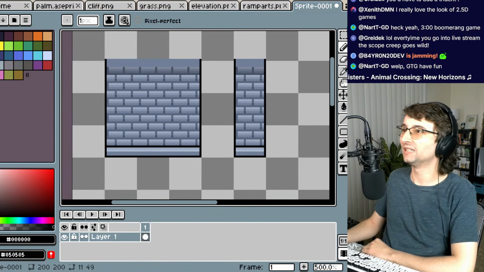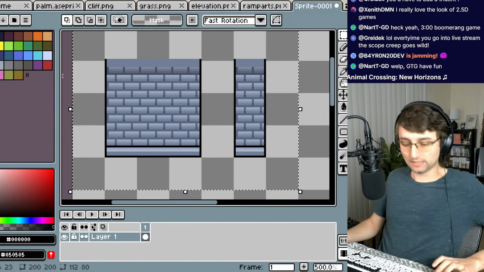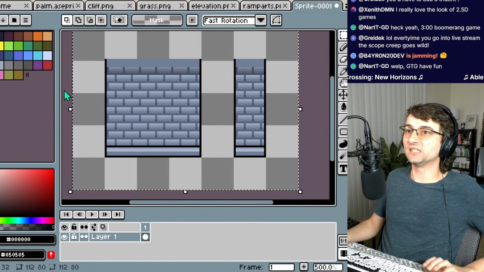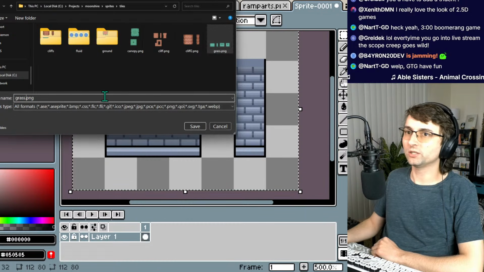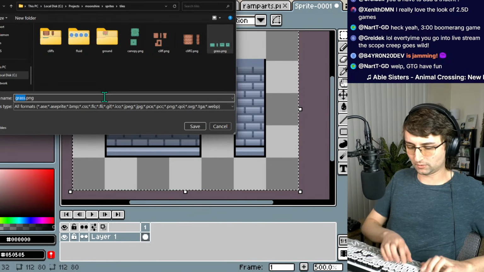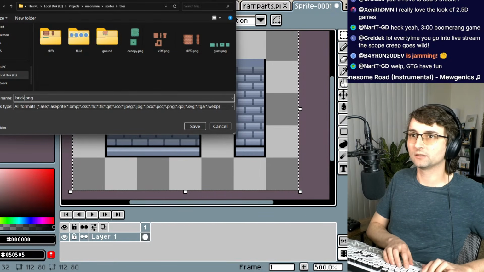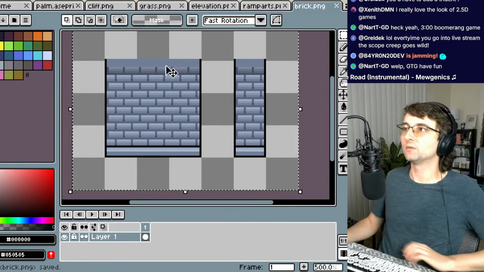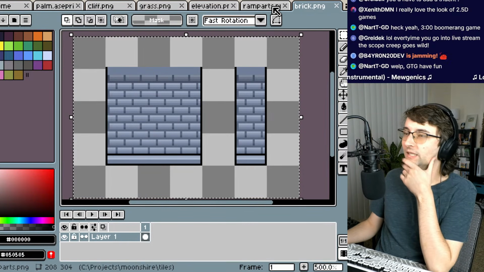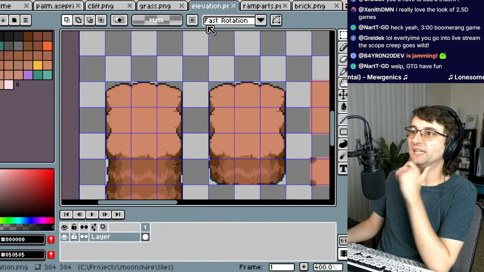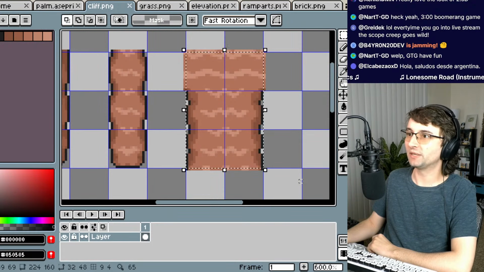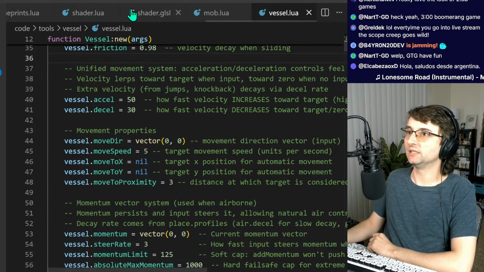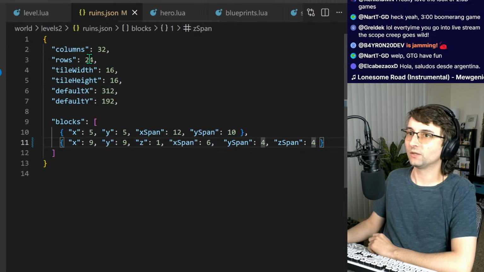That's so true. This is all I need. I'm currently working on fleshing things out with tiles, sprites, tiles. I'll call this, what should I call this? I'll call this brick, I guess. Then, what I was saying is that I was thinking about making more tiles where they can blend into each other a little bit better. I have an example of this actually in, if I go to